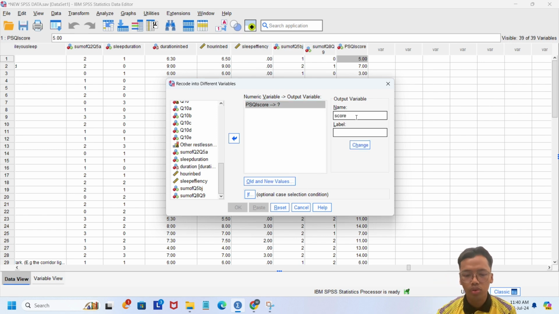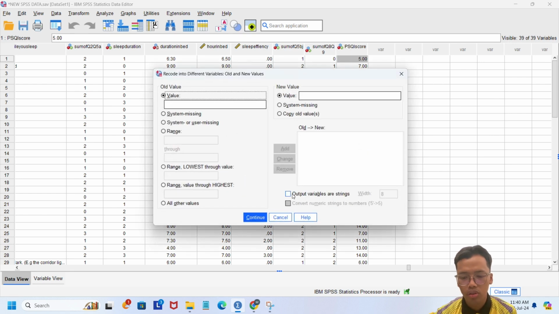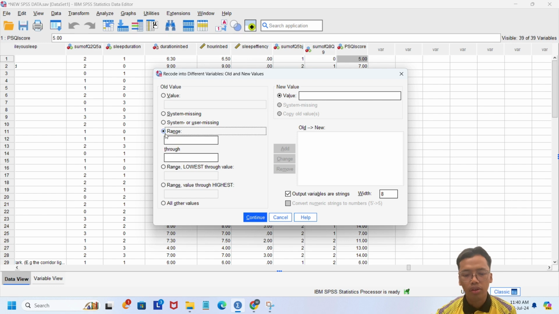Currently the value is good. So 6 to 10, the value is poor. Add. Range value 11 to highest, 21. So the new value is very poor. Then we click continue. Okay. So there is the variable for score. We can see there is poor, very poor, and good.